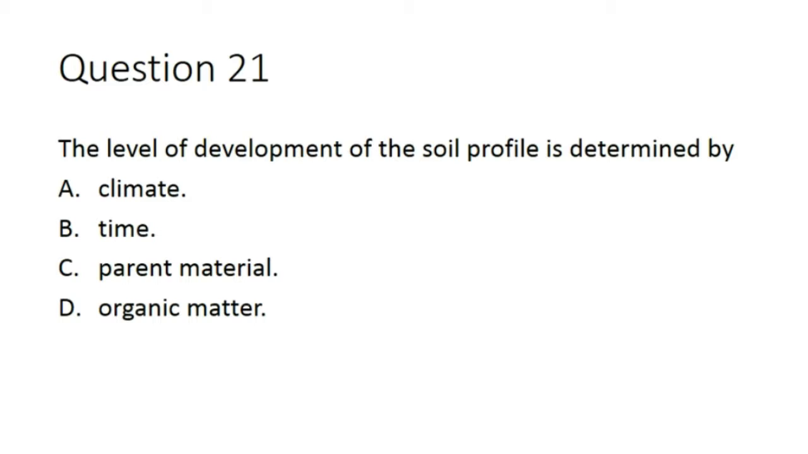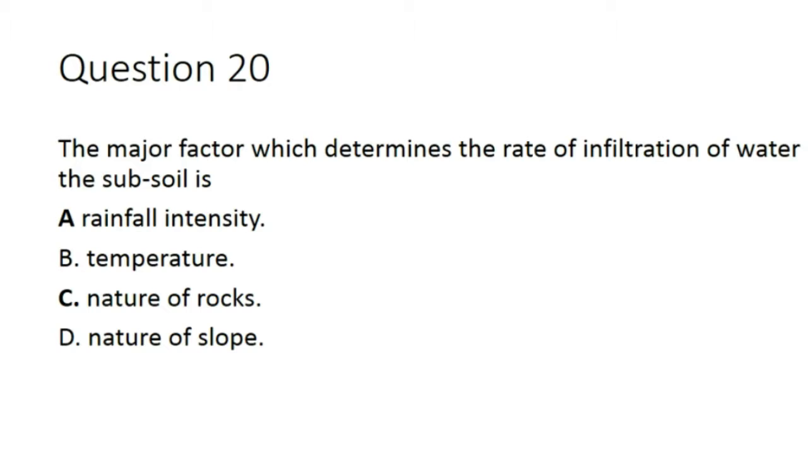...of development of the soil profile is determined by A. Climate, B. Time, C. Parent material, D. Organic matter. Question 20. The major factor which determines the rate of infiltration of water into subsoil is A. Rainfall intensity, B. Temperature, C. Nature of rocks, D. Nature of slope.